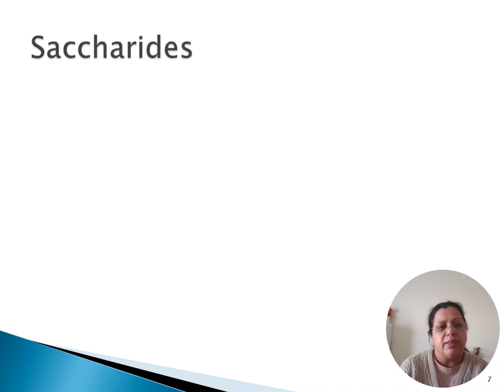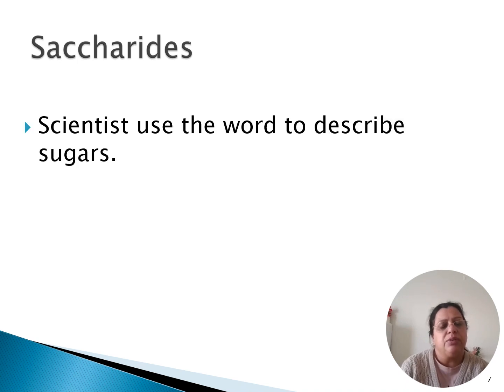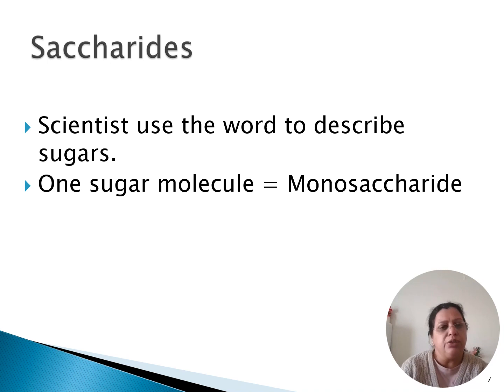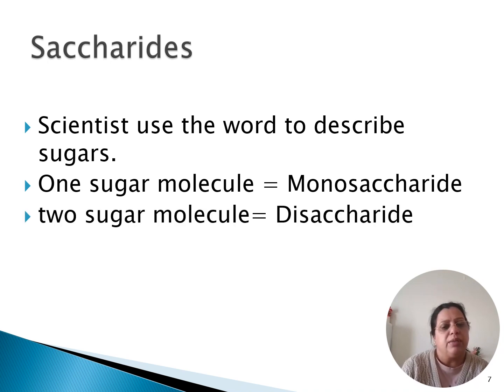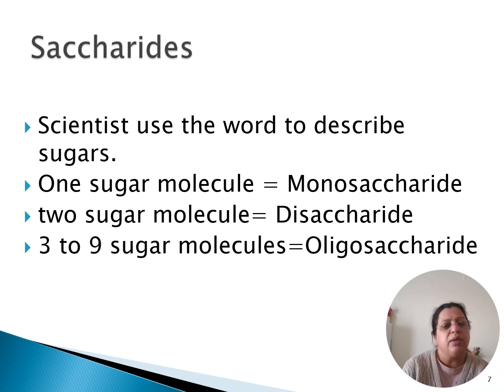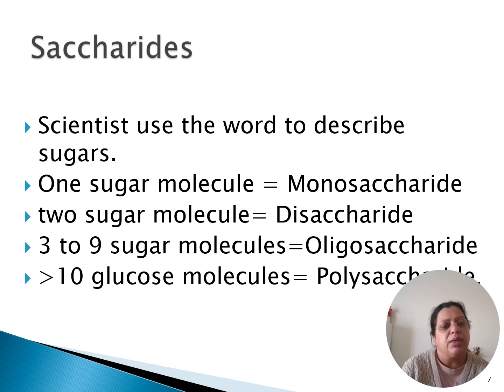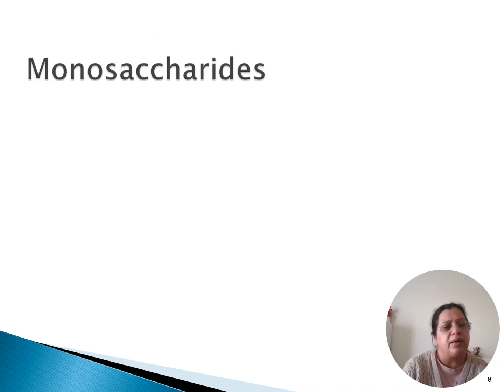We use the word saccharides. Saccharides, what does it mean? It is a word which is used to describe a sugar. One sugar molecule is known as monosaccharide. Two sugar molecules as disaccharide. 3 to 9 sugar molecules as oligosaccharide, and 10 or more sugar molecules as polysaccharide. So that means carbohydrates are classified into monosaccharides, disaccharides, oligosaccharides, and polysaccharides.